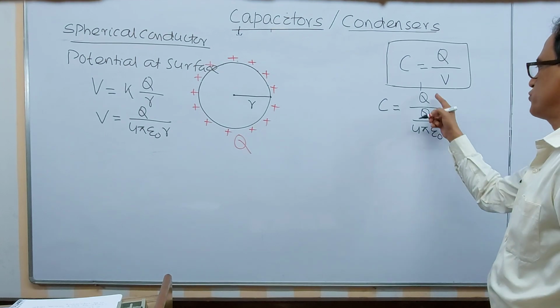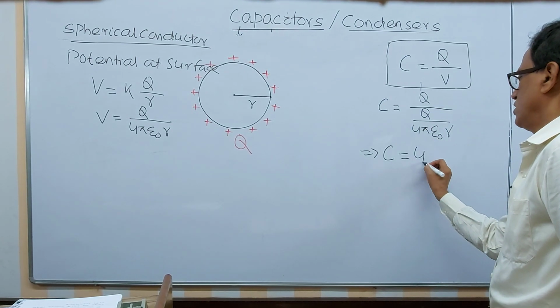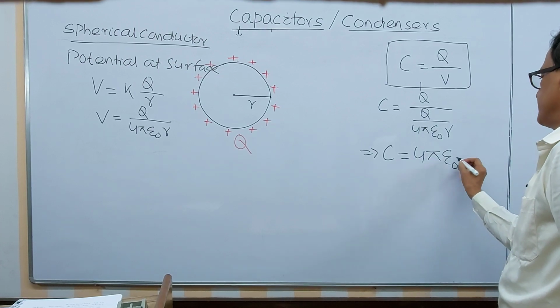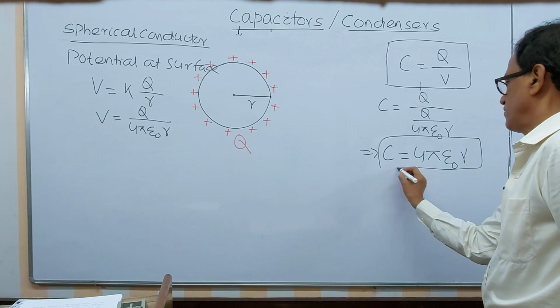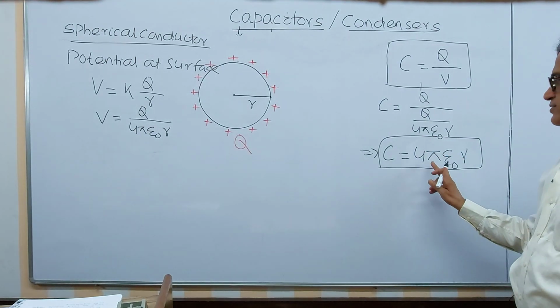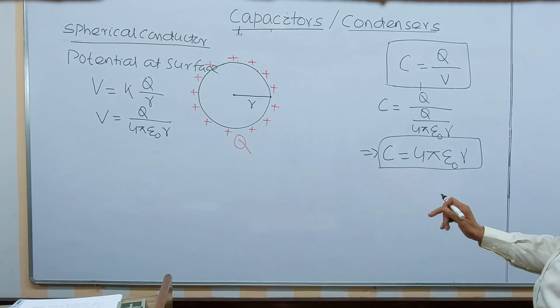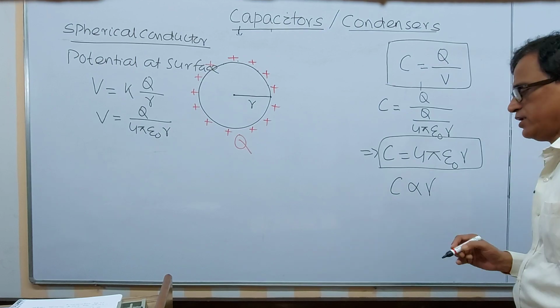The q cancels out. That's why C equals 4 pi epsilon 0 r, since it goes to the numerator. 4 pi epsilon 0 is a constant, the 1 by k. That's why the capacitance is proportional to r.